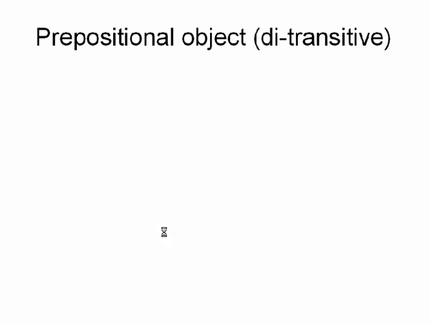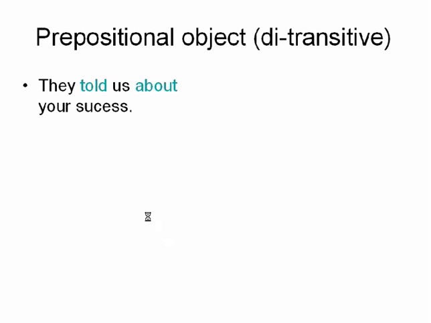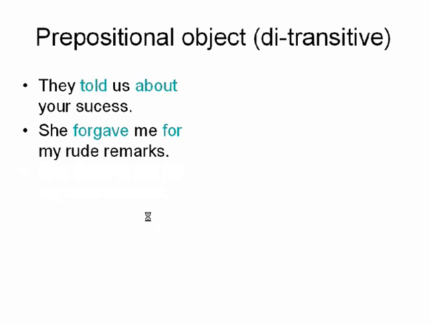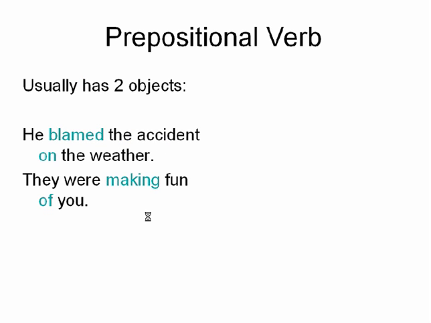Then there is a prepositional object, which behaves in a ditransitive way. "They told us about your success." So, they told us something. And "she forgave me my rude remarks." So for "my rude remarks", there is a direct object.